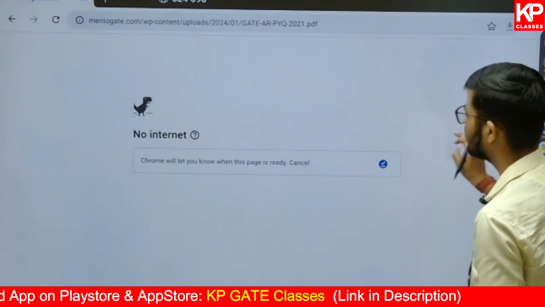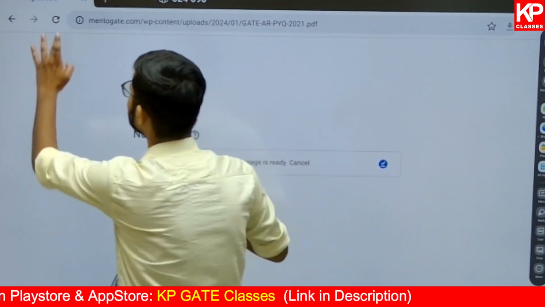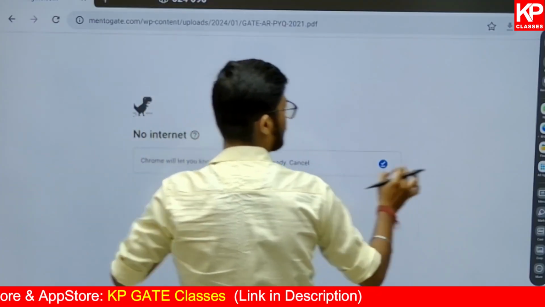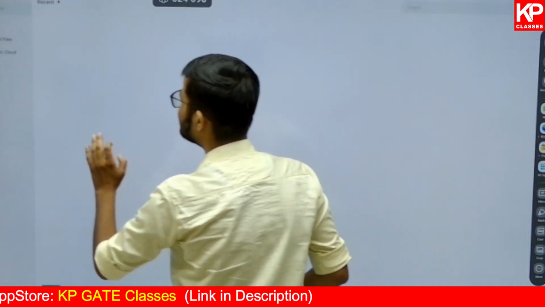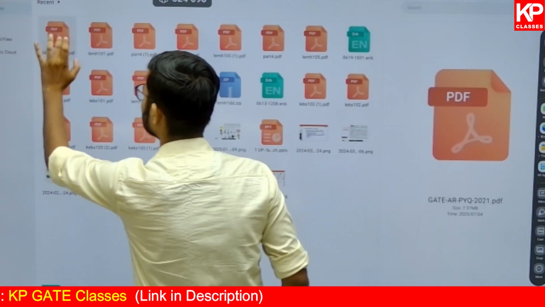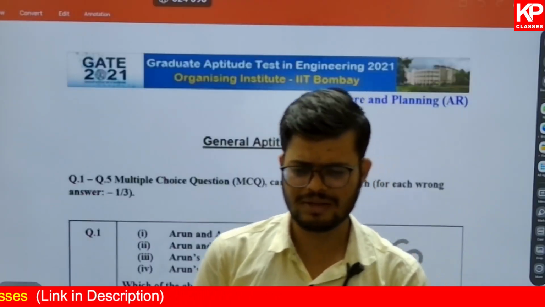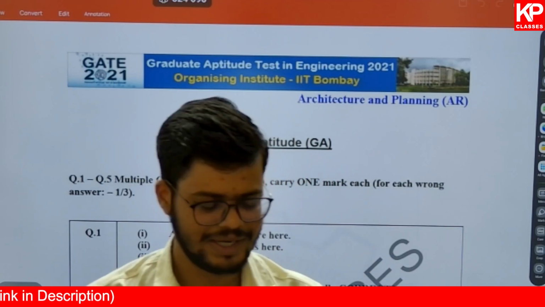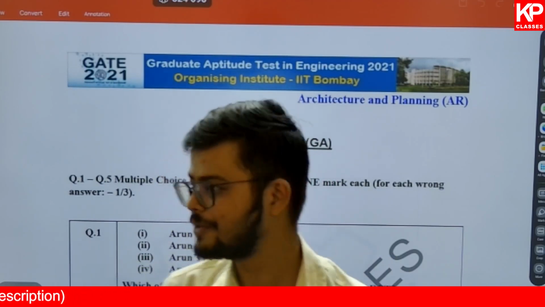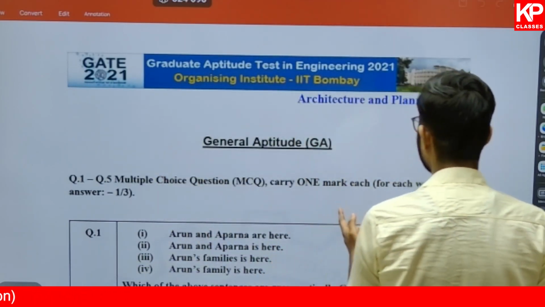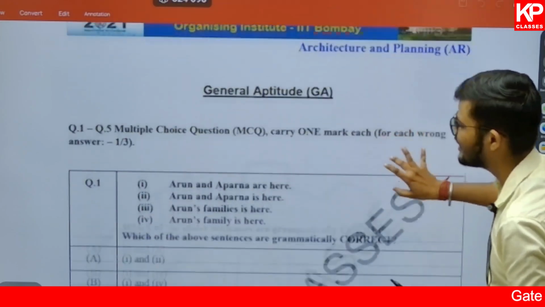Just give me a second, I don't know what has gone wrong. Alright, so I must have this in the, okay. You can go to the website and download it. Because of some network problem I am not able to download it directly from the website, but I have it in downloaded format. Once you download it, it will look like this.